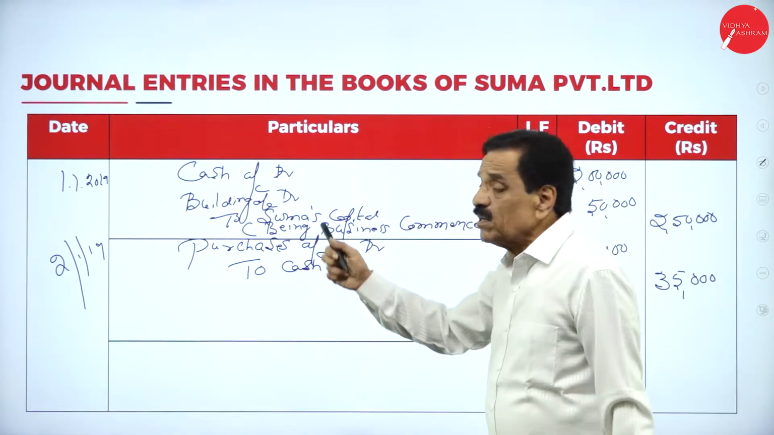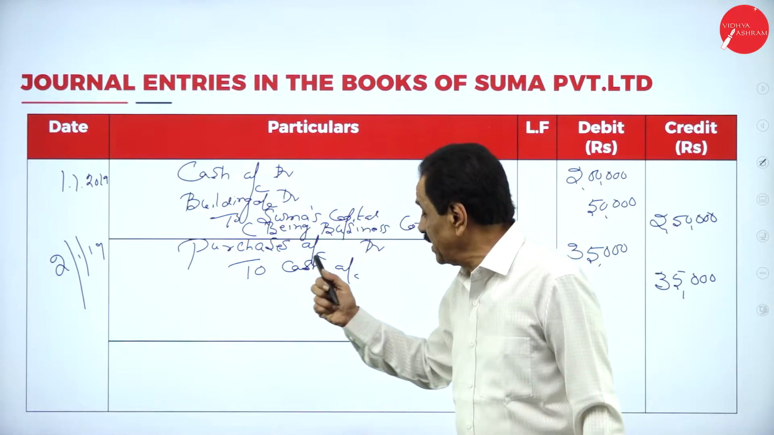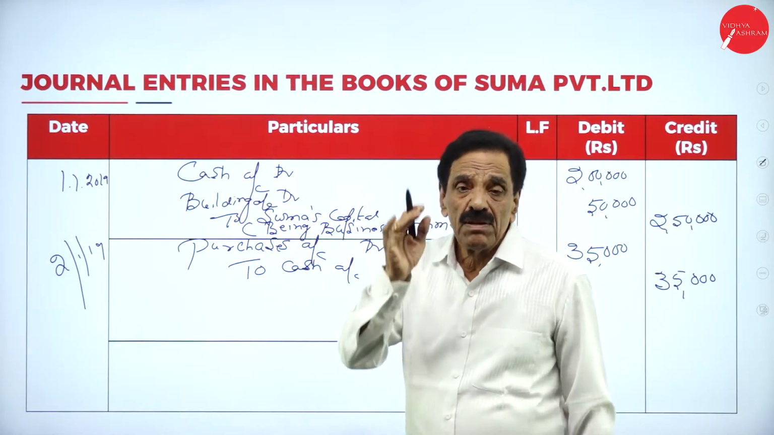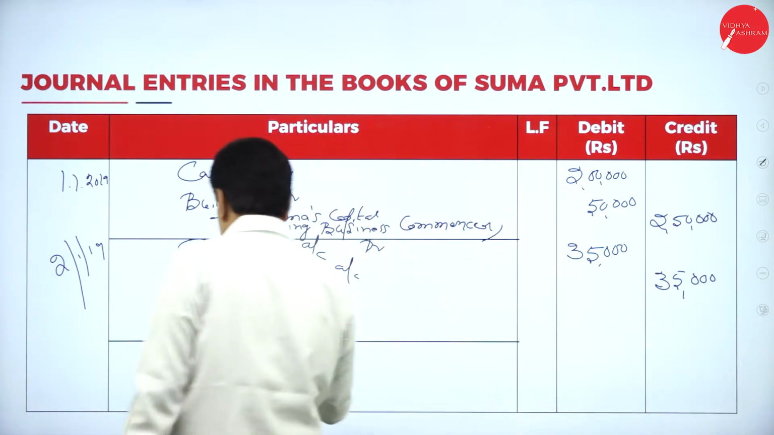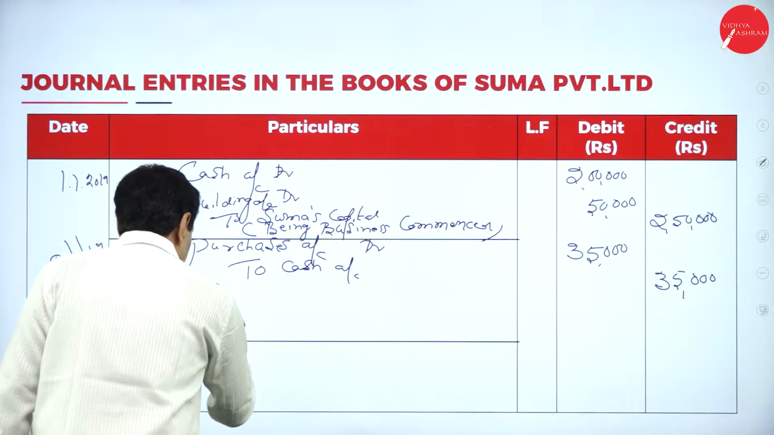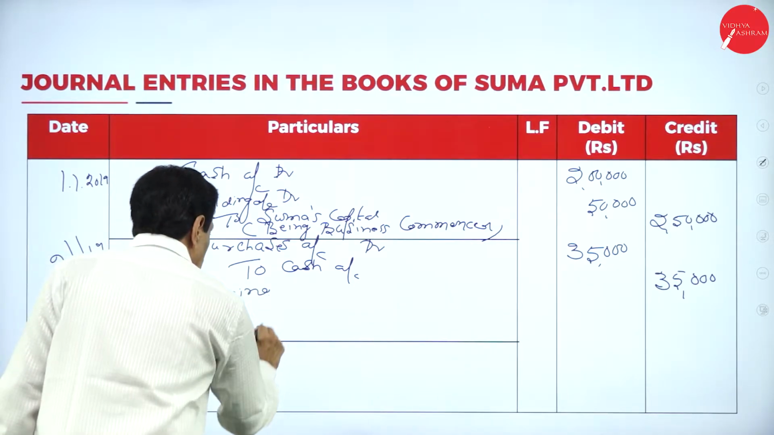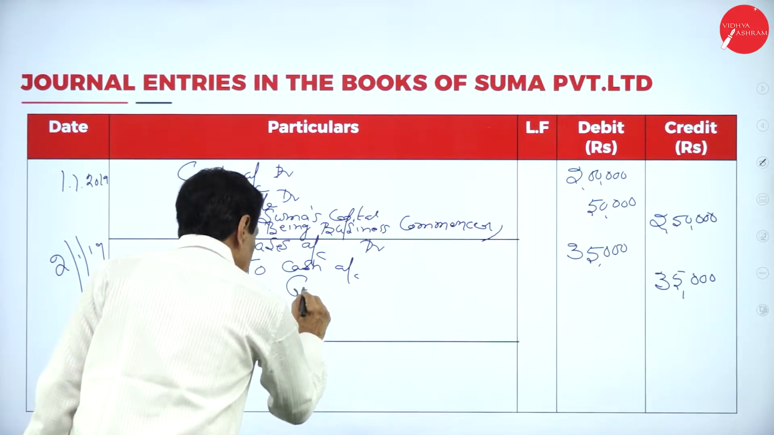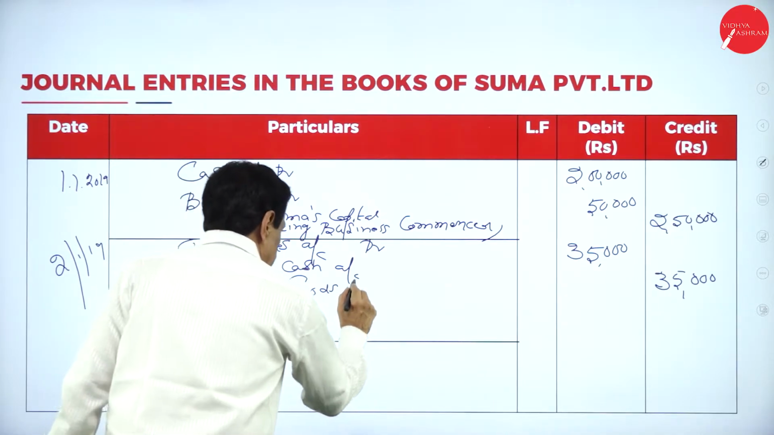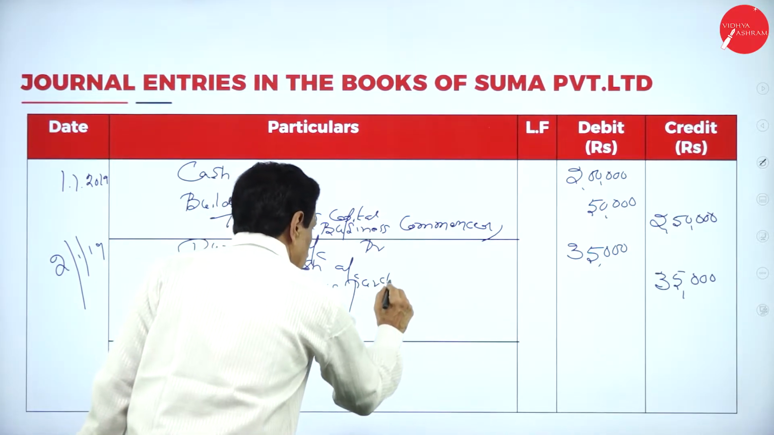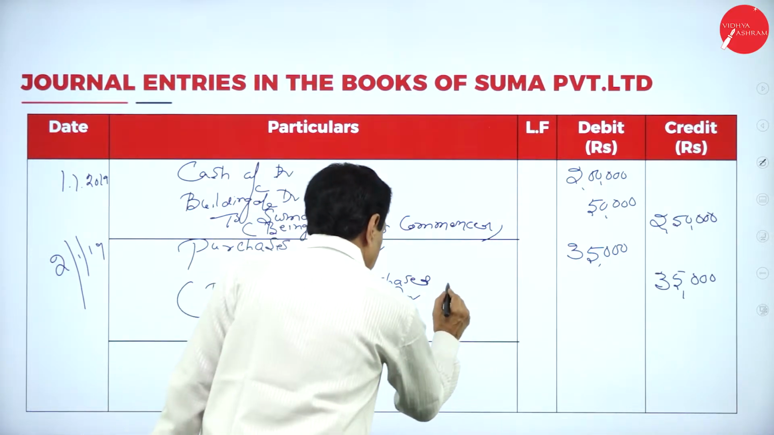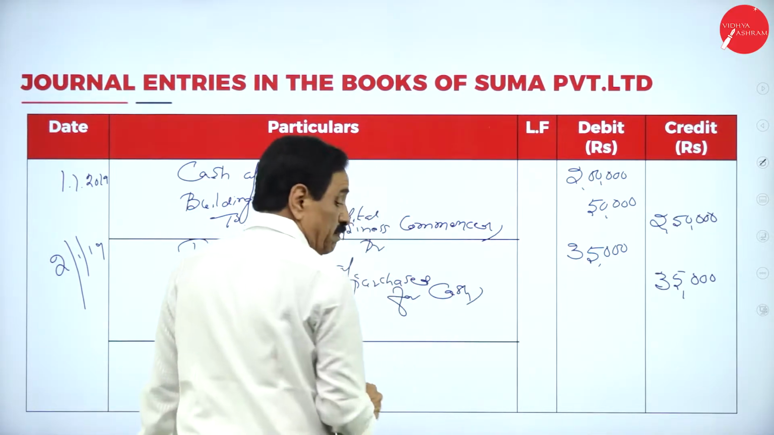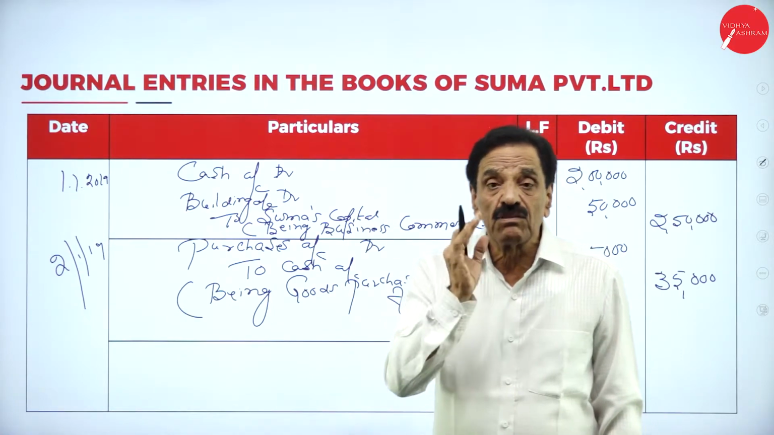What's the entry? Purchases account debtor to cash account. What does that mean? Being the goods has been purchased for cash. Being goods purchased for cash.